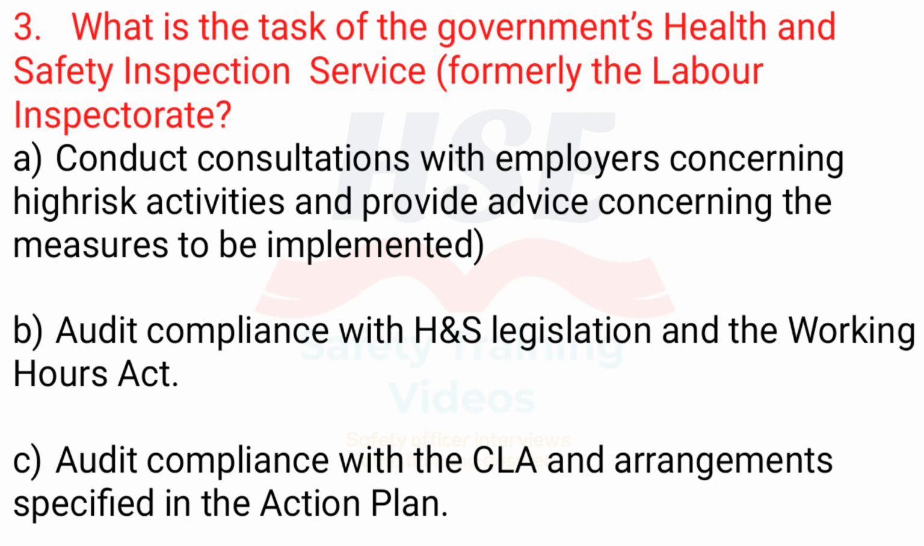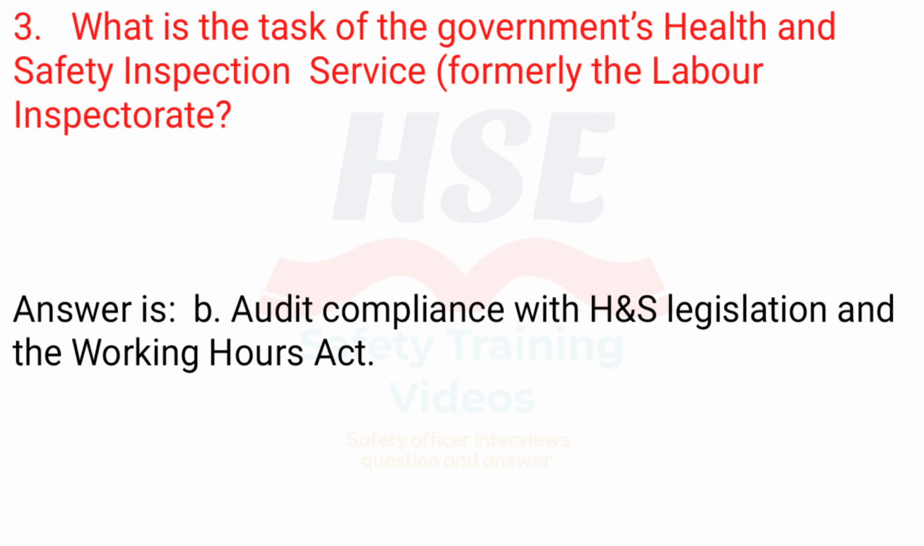3. What is the task of the government's Health and Safety Inspection Service, formerly the Labour Inspectorate? A. Conduct consultations with employers concerning high-risk activities and provide advice concerning the measures to be implemented. B. Audit compliance with H&S legislation and the Working Hours Act. C. Audit compliance with the CLA and arrangements specified in the action plan. Answer is B. Audit compliance with H&S legislation and the Working Hours Act.